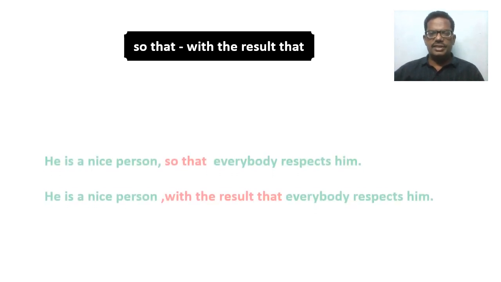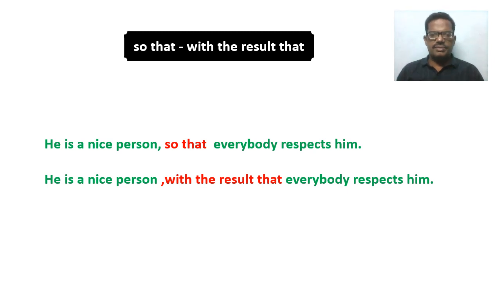Now the use of so that with the result that. These two linkers are placed before the result clauses. Look at the sentences. He is a nice person, so that everybody respects him. Here, so that is placed before the result clause. Everybody respects him. In the same way, he is a nice person with the result that everybody respects him. Here the linker with the result that is placed before the result clause, that is everybody respects him.